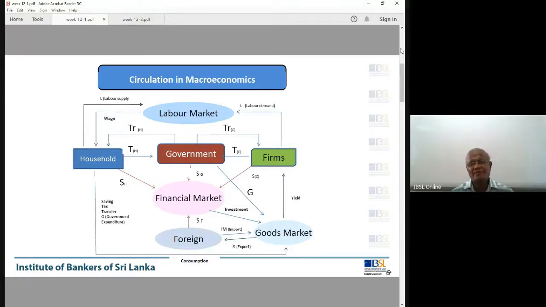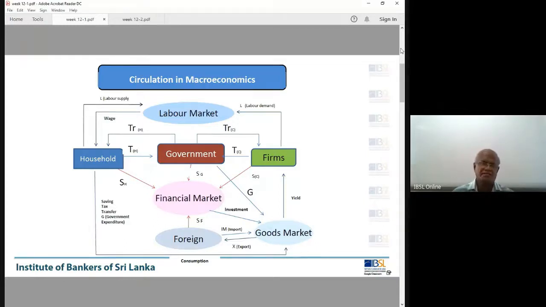The markets: labor market, financial markets, and the goods market. Within these markets, you have a large number of different players. In the financial market, for example, you have the licensed commercial banks, then the leasing companies, the insurance companies, the primary dealers, and lots of other players. Demand and supply forces work. In the goods market also, you have a large number of markets.